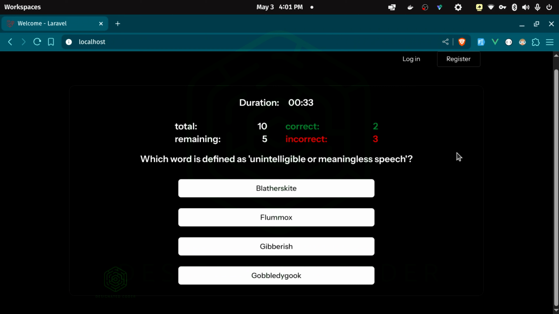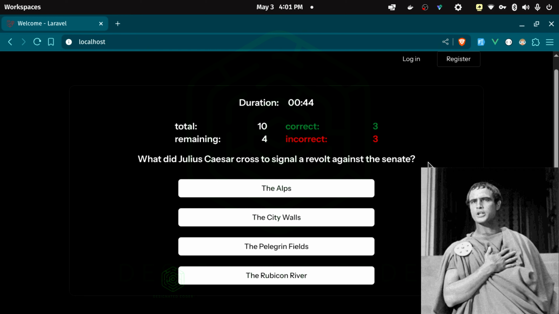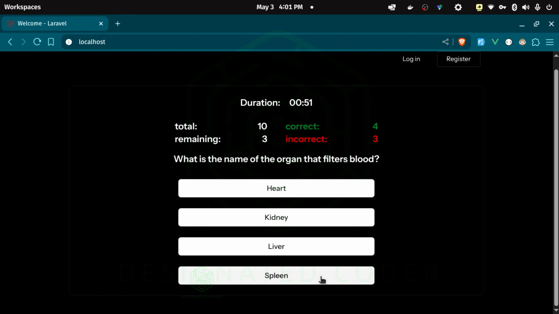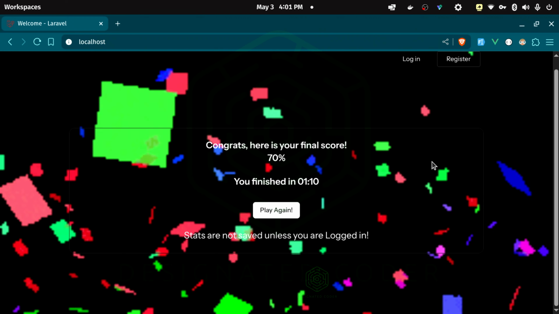So which word is defined as unintelligible or meaningless speech? Gibberish or gobbledygook. What did Julius Caesar cross to signal a revolt against the senator? What did he cross? The Rubicon River? Oh, nice. Got it right. What is the name of the organ that filters blood? Filters blood. Is it the kidney? Yeah. Who was the founder of the Holy Roman Empire? Founder. Is it Charlemagne? What is the plot of the movie Good Will Hunting? I think he has a gift for mathematics.